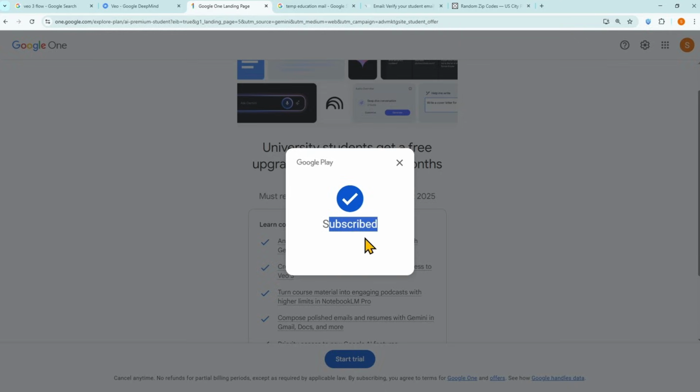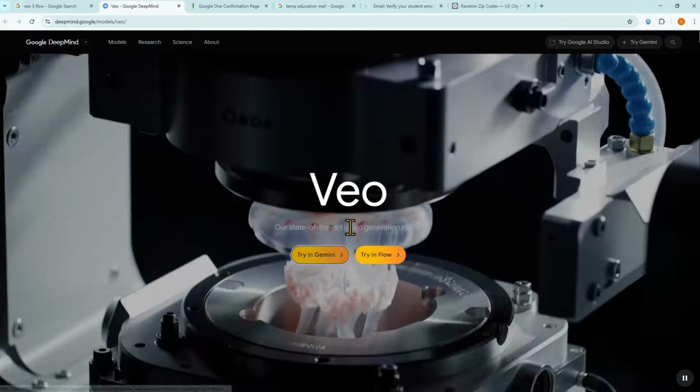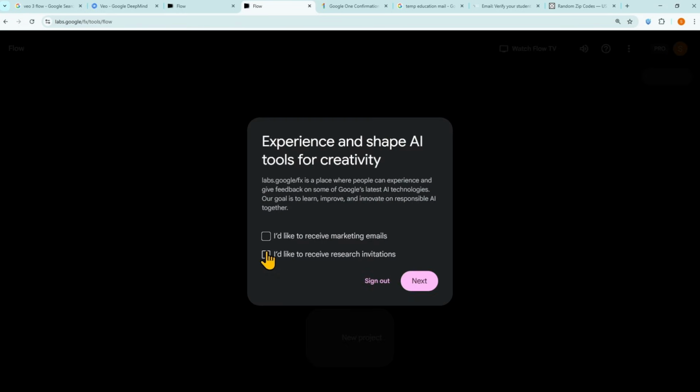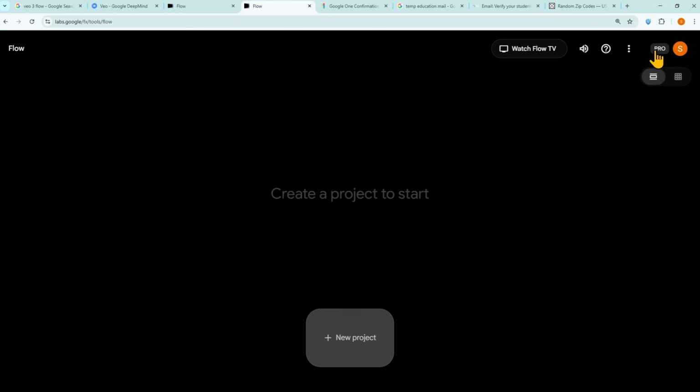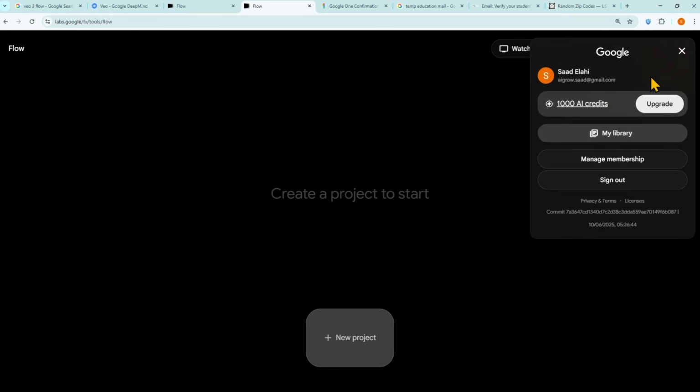Once the subscription is active, go back to VEO and click Try and Flow. Log in with your Google account. You'll see the Pro plan is now active, and you've received 1,000 AI credits. You'll get 1,000 new credits every month.